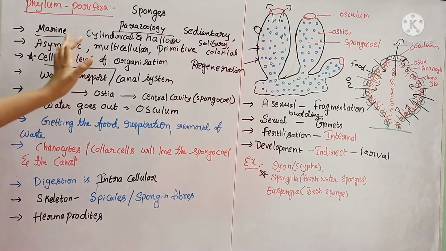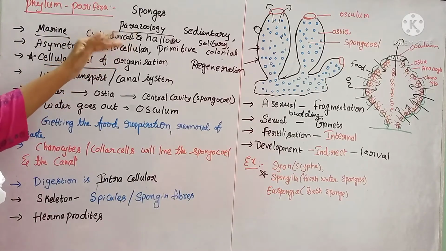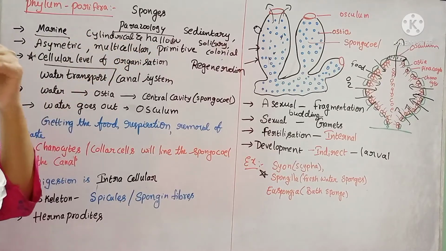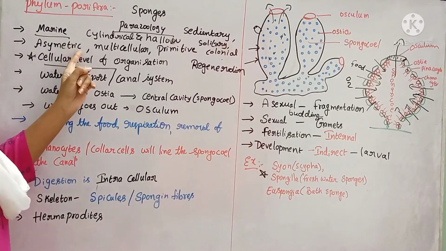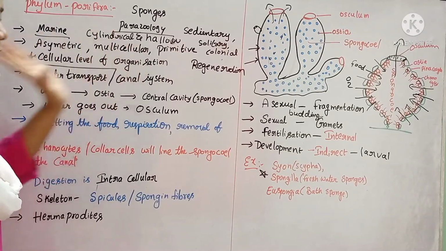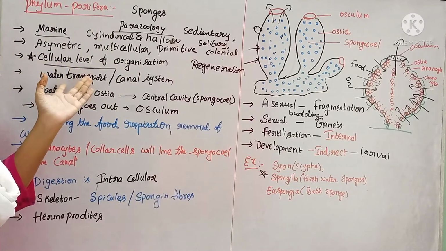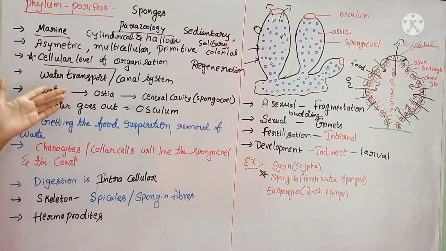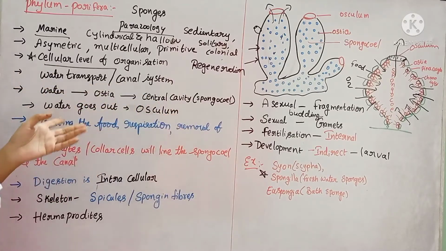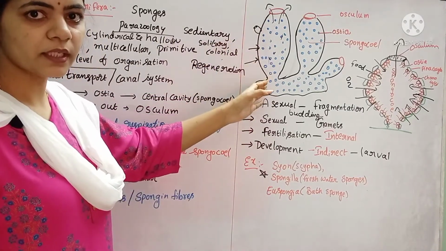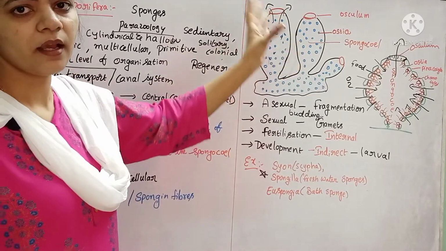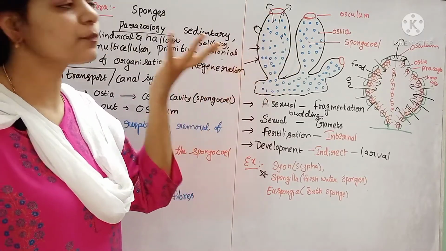Here these sponges are marine. What is the body nature? They are cylindrical, and inside the body there is a hollow, empty space, which is called the spongocoel. And what type of symmetry do they exhibit? Asymmetry. The body is multicellular and primitive. And what is the body level of organization? They show only cellular level of organization. And what is the special character in this? They exhibit a canal system. The pores present outside are called ostia. By means of those ostia, the water enters inside. And the cavity present inside the sponge is called the spongocoel.